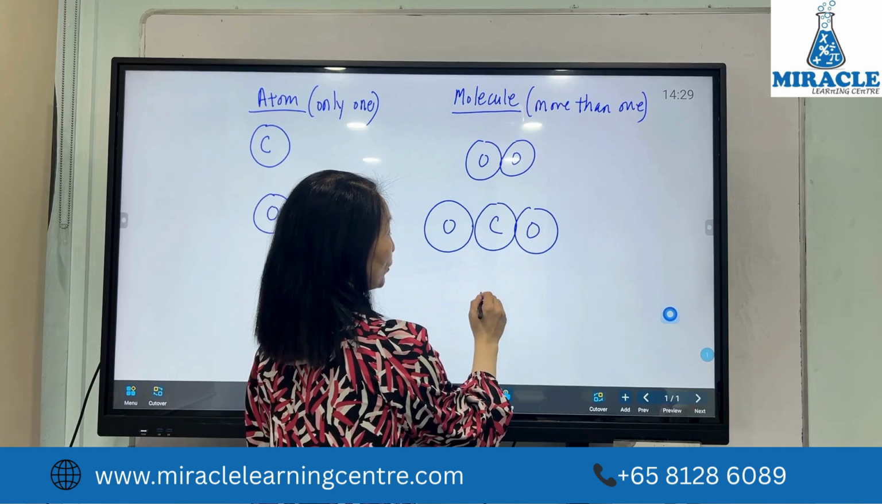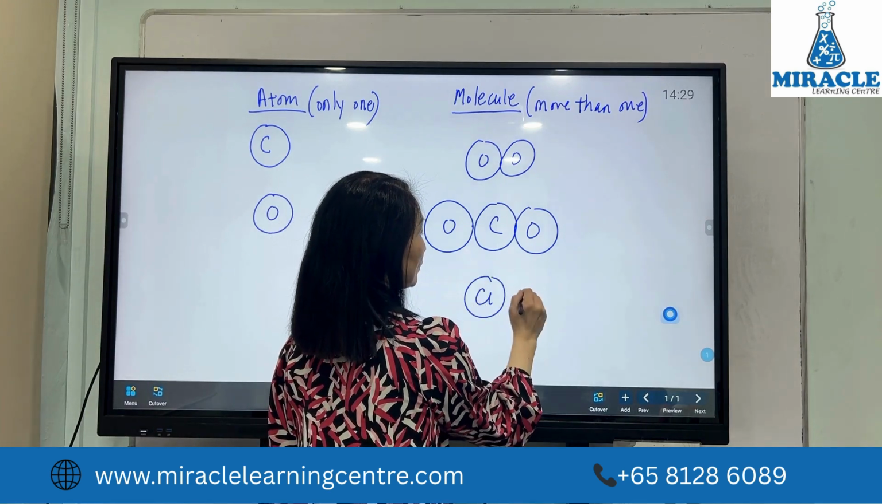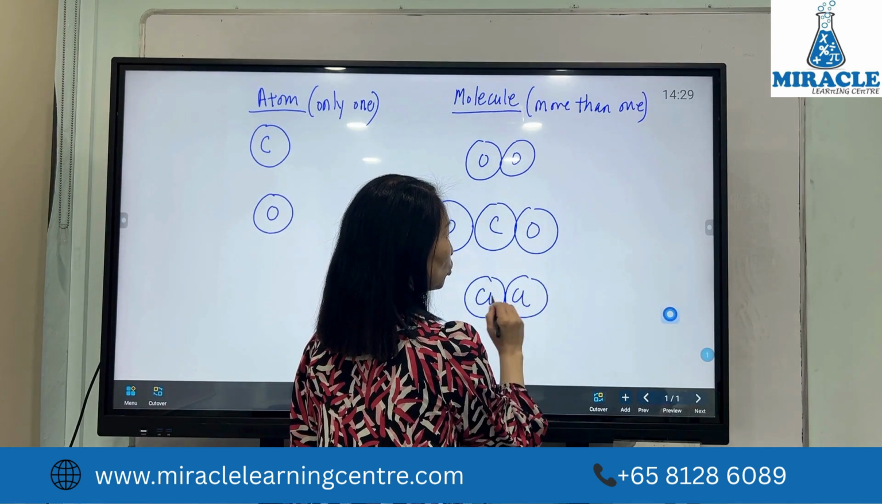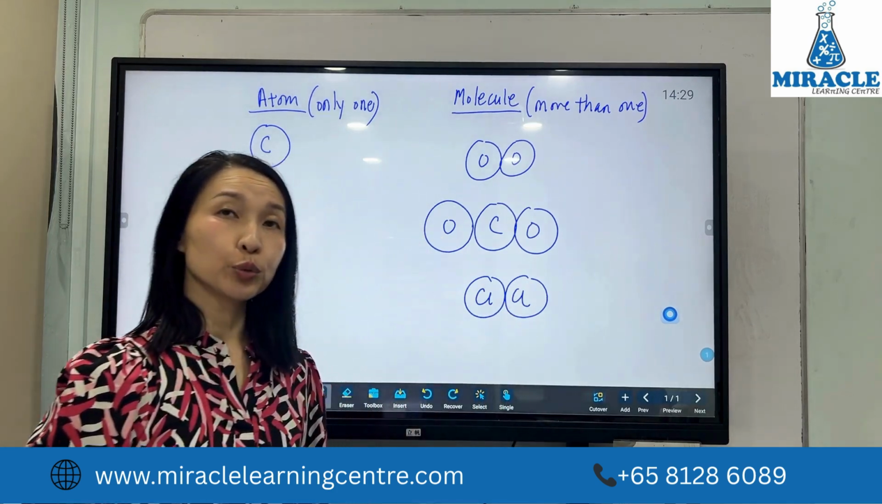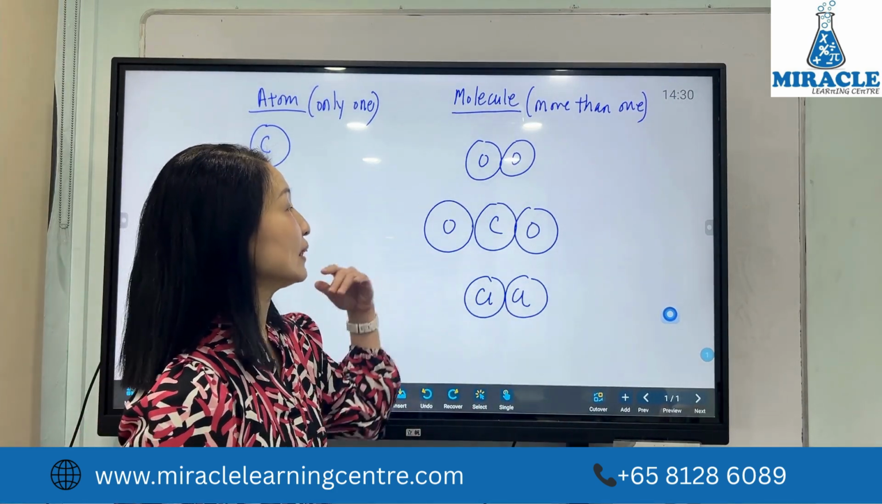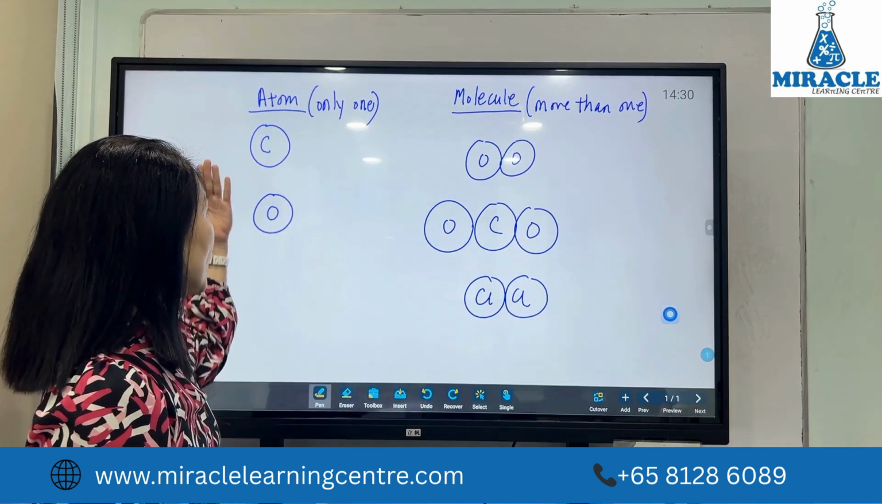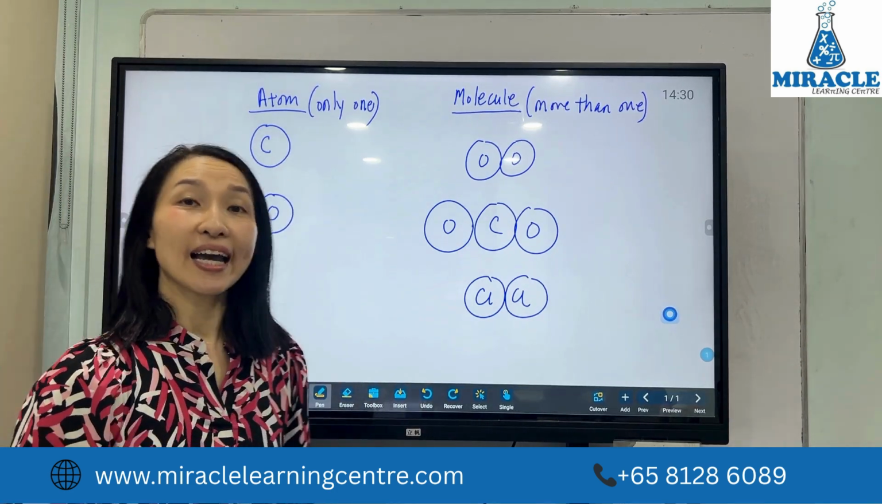Then we can have chlorine gas. Chlorine, 2 of them. So 2 of them is a molecule. As long as there's more than one, it's a molecule. One by itself, it's an atom.